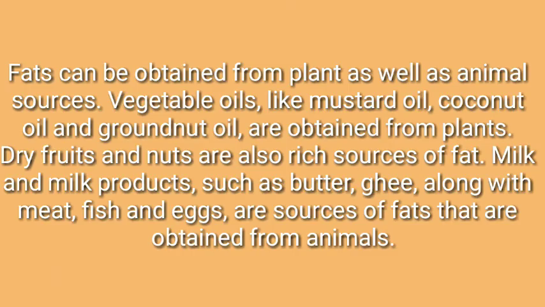Fats can be obtained from plant as well as from animal sources. Vegetable oils like mustard oil, coconut oil, and groundnut oil are obtained from the plants. Dry fruits and nuts are also rich sources of fat. Milk and milk products such as butter, ghee, along with meat, fish, and eggs are sources of fats that are obtained from the animals. So you have to remember which are the products obtained from plants which give us fats, and which are the products which we get from animals that give us fats. Okay.